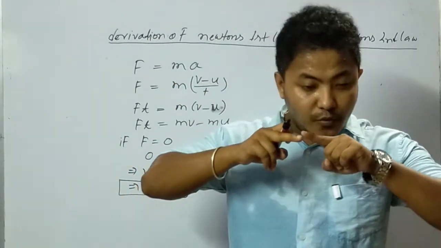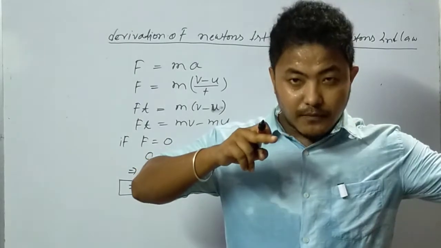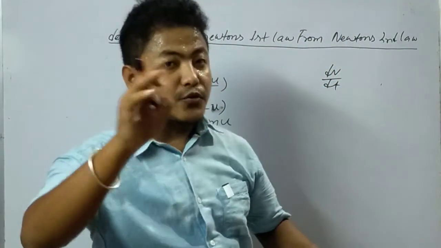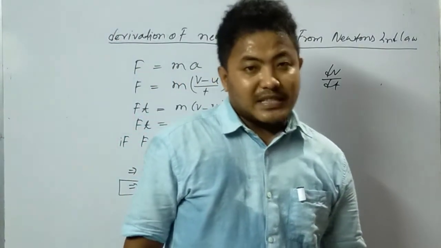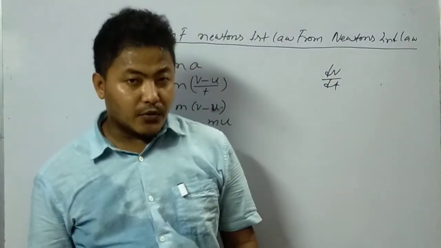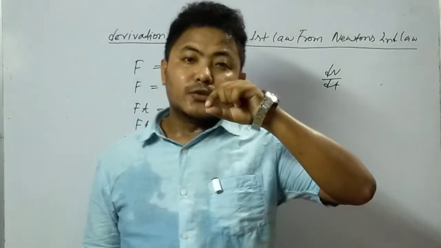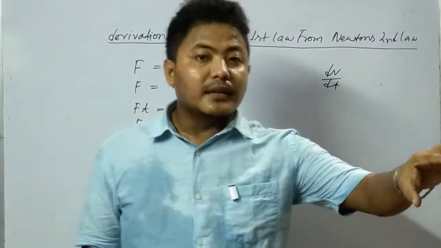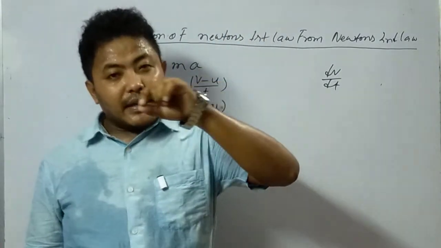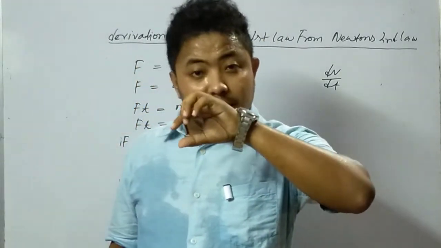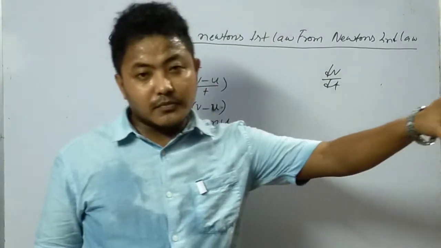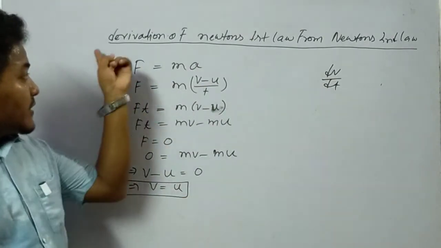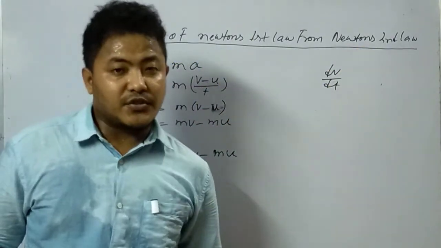And if a body is moving in uniform linear motion, then also the acceleration is 0. That means acceleration is 0 when there is no net force. If the net force acting upon the body is 0, then there is no acceleration. And if that body is moving in linear uniform motion, then also there is no acceleration. So that is how we can prove Newton's first law from Newton's second law.